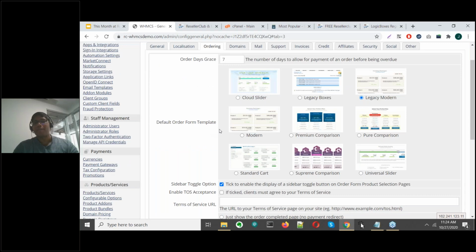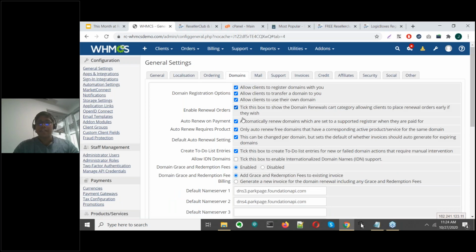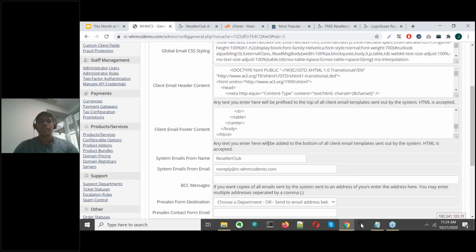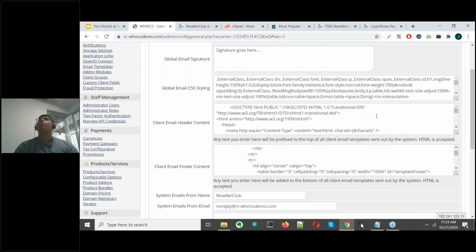WHMCS offers some default templates. So all of these branding you can complete here. Settings pertaining to domain names, emails that are sent out via WHMCS, etc. All of that is covered under this section. Once you've done that, you click on save changes and you are good to go.